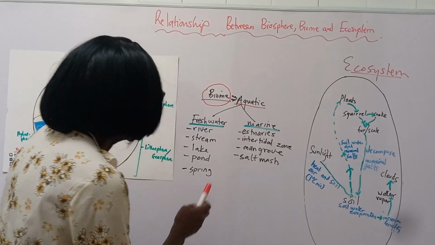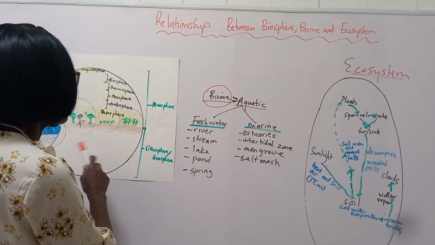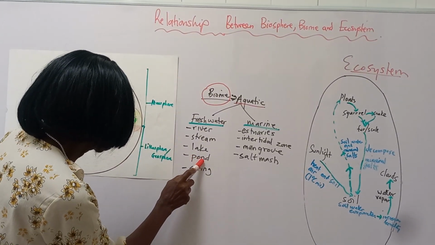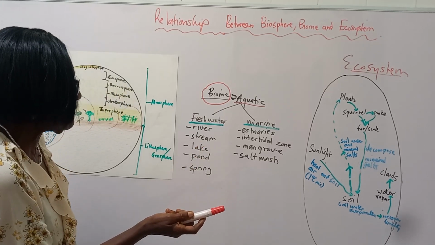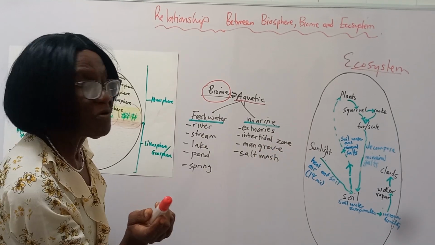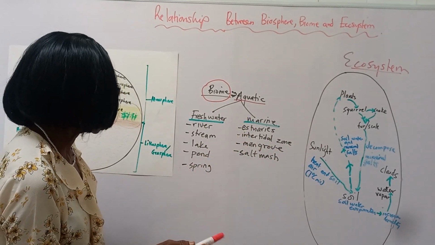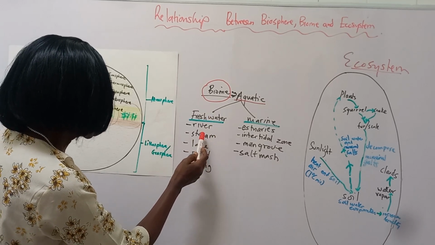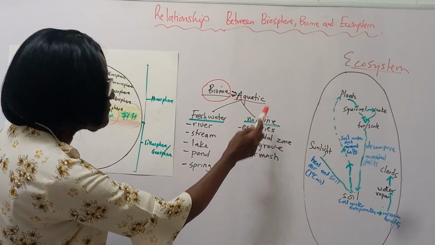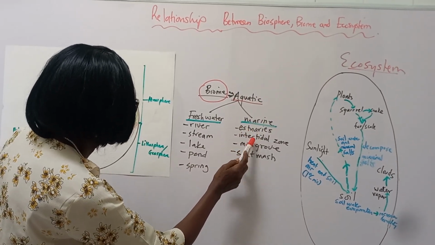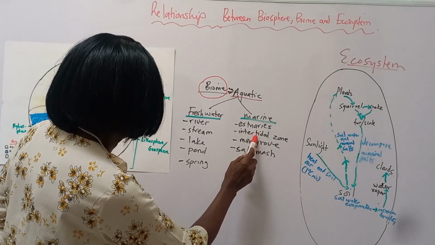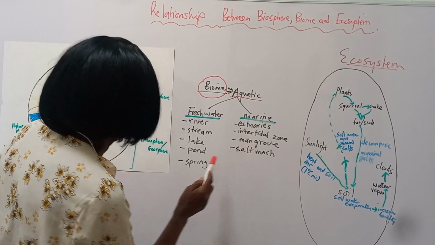For instance, an ecosystem can be as large as a biome or biosphere, and it can be as small as a tiny pond or a spring. It's also an ecosystem. So if you take a biome like an aquatic biome, you can have freshwater ecosystem, you can have marine ecosystem. In freshwater, you can have a river or a stream or a lake or a pond or a spring. And in the marine, you can have ocean or estuaries, the intertidal zone of the shore where water goes in and out, that's the intertidal zone. You can have mangrove, you can have salt marsh.